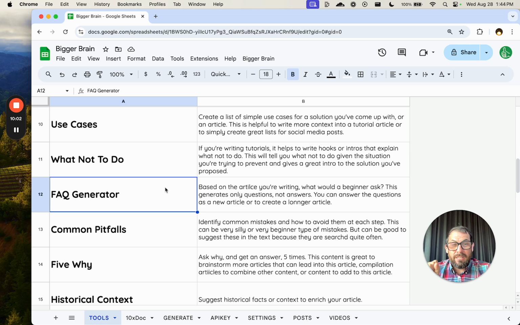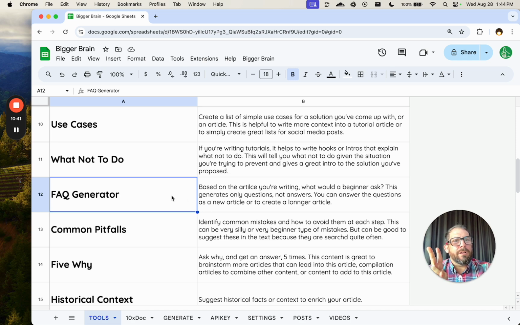So what it's doing here is just creating questions. As an expert, a lot of times I don't have the mind of a beginner. And so once I write something, I don't really know what are those very beginner type of gaps and questions someone has. AI is really good at being a beginner. We think of it as an expert, but it's actually a very, very good beginner. So I will give it my own expert step-by-step tutorial and say, what questions could beginners have with this? And it generates some fantastic questions that only a person who doesn't know this topic would ask. And I'm like, yes, this is perfect. So this FAQ generator is that.